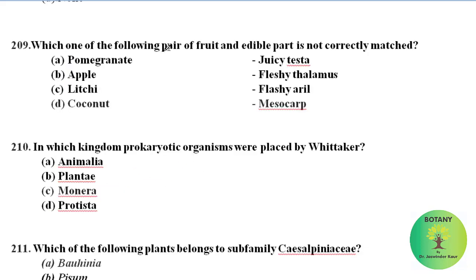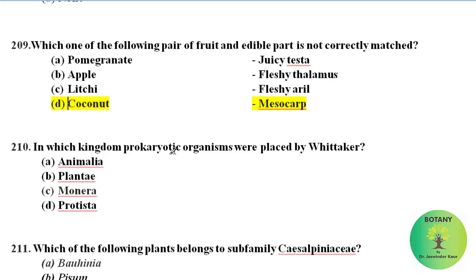Which one of the following pairs of fruit and edible part is not correctly matched? We have to find the incorrect pair. Pomegranate, edible part is juicy testa. This is correct. Apple, edible part is fleshy thalamus. It is also correct. Lychee, edible part is fleshy aril. This is also correct. Coconut, edible part is mesocarp. This is incorrect because in coconut the edible part is its endosperm, not the mesocarp.